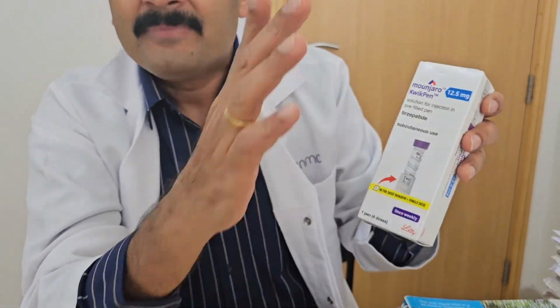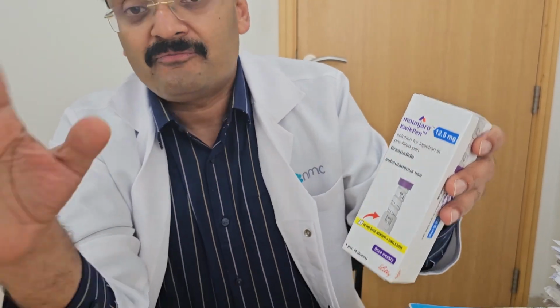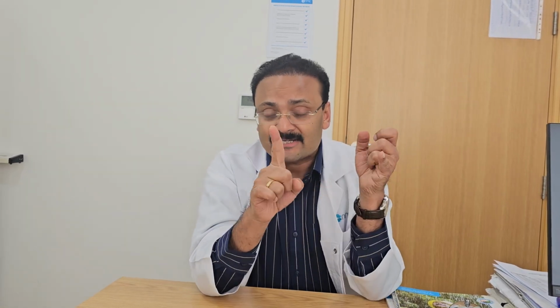How much percentage of weight loss can occur? A minimum of 15% weight loss occurs when you take 2 mg of Semaglutide or Ozempic. So 15% means a 100 kg person loses 15 kg of body weight within 6 months. And then the second injection came, Tirzepatide or Mounjaro. There are several strengths. Just understand, don't worry about the details. This Mounjaro is Tirzepatide. The doses are 2.5, 5, 7.5, 10, 12.5, 15.